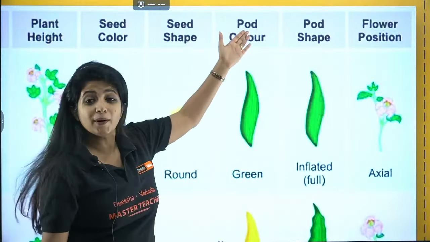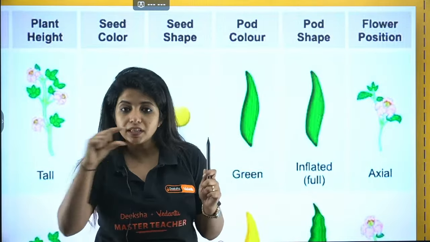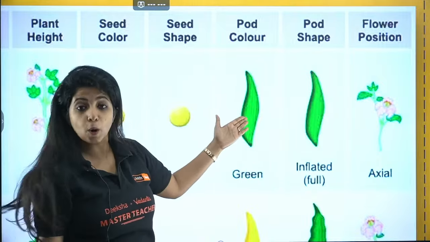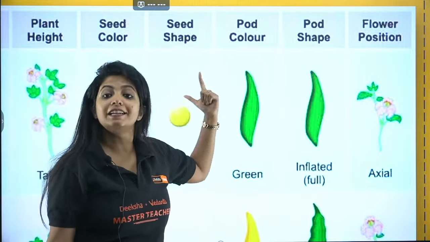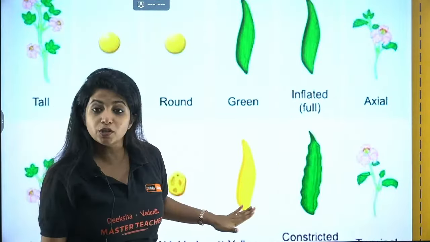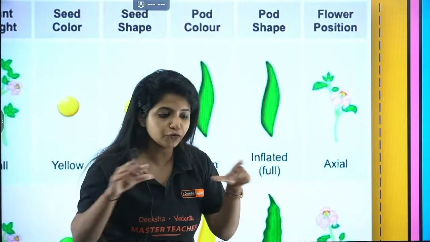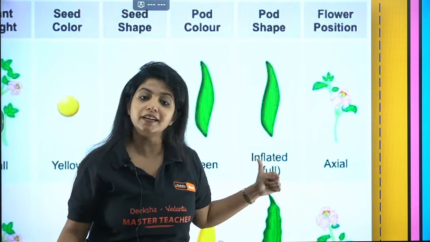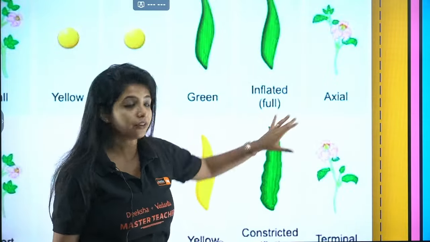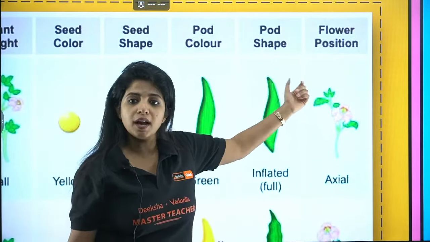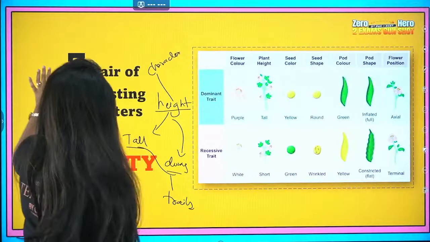Now if we talk about pod color, when you go to the market and pick the peas, you look for the green pods, right? So the green color is dominant over here. In seed color, it is yellow, but in pod color, green is dominant and yellow is recessive. If you talk about pod shape, the one which is full is what you choose. So inflated or full is dominant, and the constricted one is the recessive.